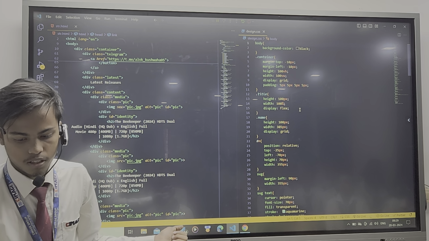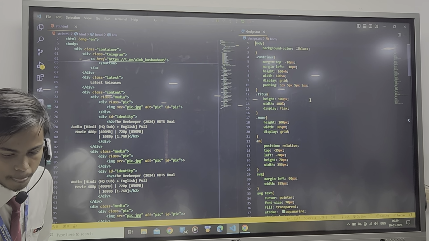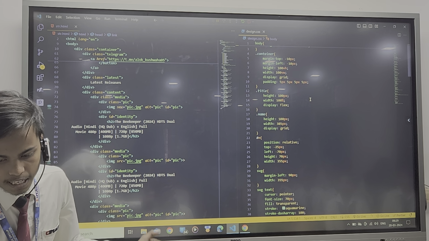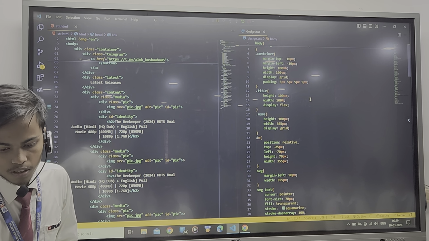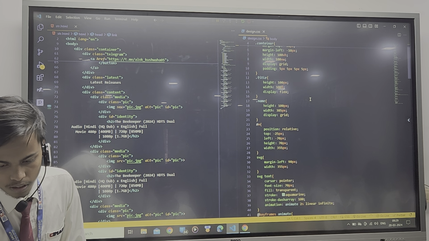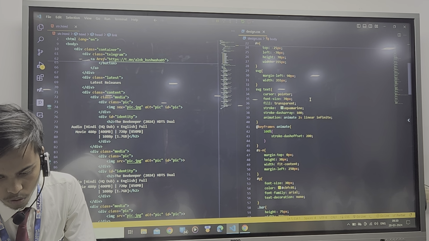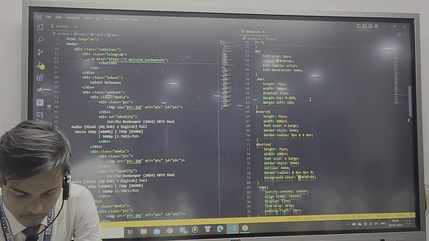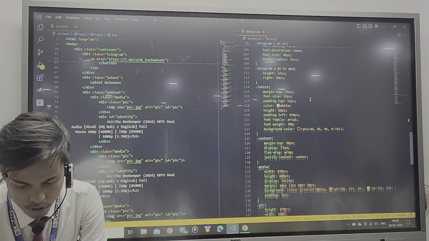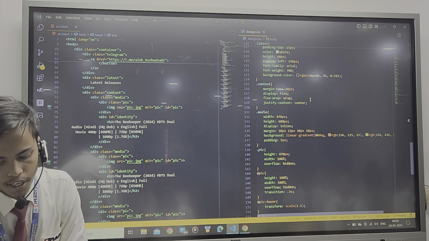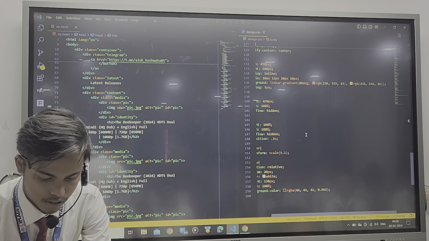If we see the CSS code, then it is the CSS code of this website. I have simply taken a width of 100 view width and a height of 100 view height. And there are many codes written in it. As you can see, there are approximately 160 to 180 lines of code for this website.